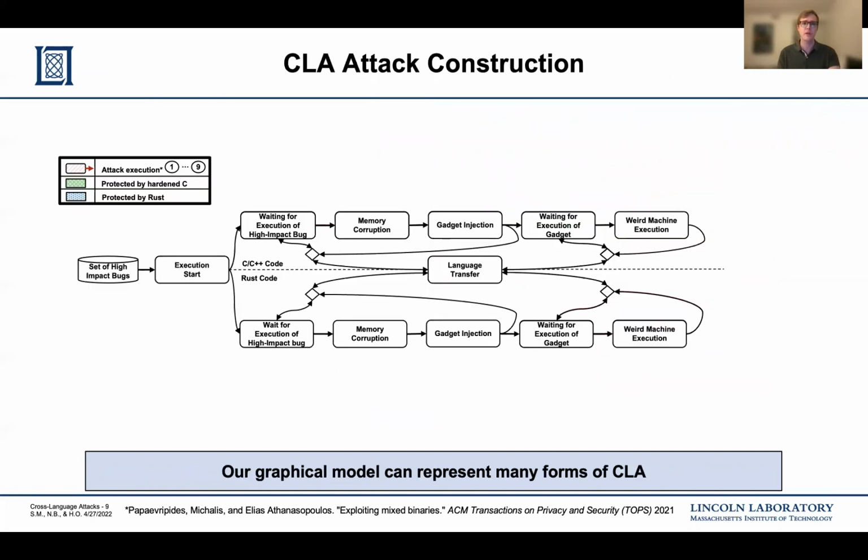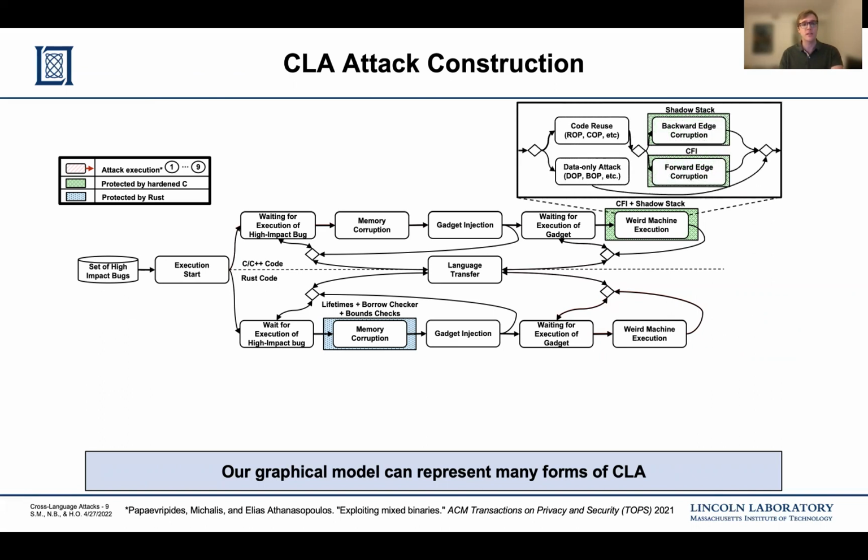Next, we extend our threat model into a descriptive graphical model that can represent many forms of our cross-language attack. As one can see, this model contains the same basic blocks as the previous page, but with additional details. For example, with our model, we can overlay particular defenses on either language, such as CFI and the shadow stack for C++, and lifetimes, the borrow checker, and dynamic bounds checks for Rust. Additionally, our model is hierarchical, in that we can zoom in for more detail on each node to more concretely describe languages and their defenses.